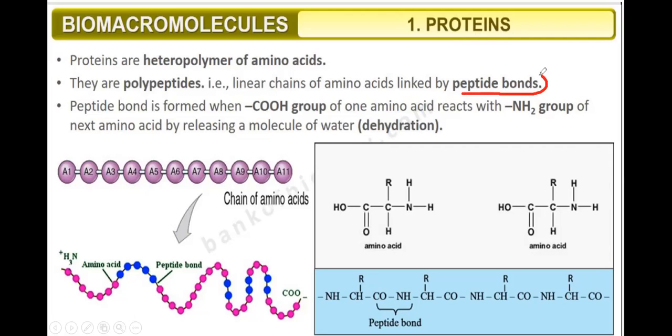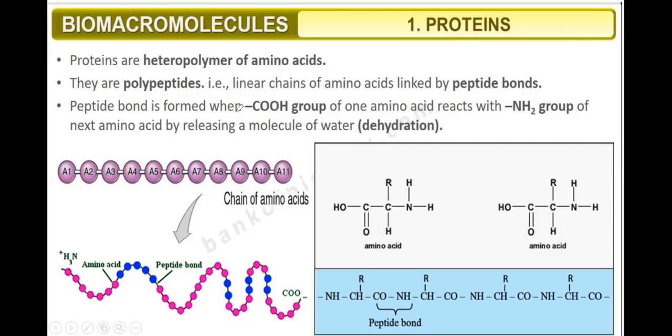Sometimes a question will be there: name the biomacromolecules where you will find peptide bonds. So the answer will be what? Protein. Okay. So protein is a polymer of what? It is a polymer of amino acids. In an amino acid, name two groups which are present. One is the NH2 group and the second one is what? Carboxylic group.